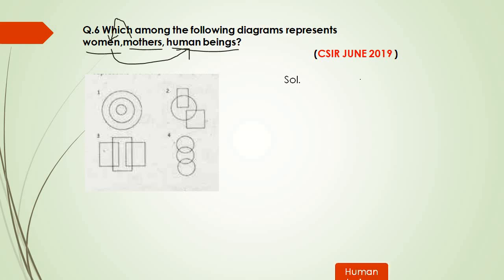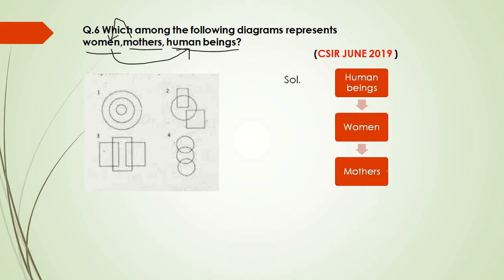If I draw it in terms of a flowchart, it will look like this: all mothers will necessarily be women, and all women will necessarily be human beings, but the reverse is not true. So if you look at these diagrams, if I consider the first diagram, mother is the innermost value, women the middle value, and human beings the outermost value, and this follows the first Venn diagram. So your correct option is option number 1.